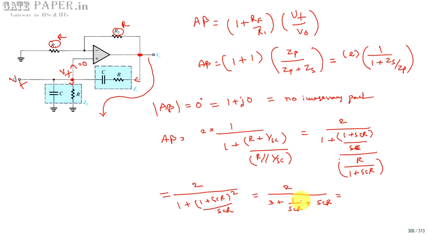S can be replaced with j omega, so you can write it as 2 by 3 plus 1 by j omega RC plus j omega RC.